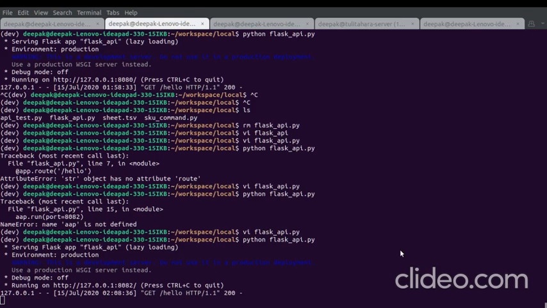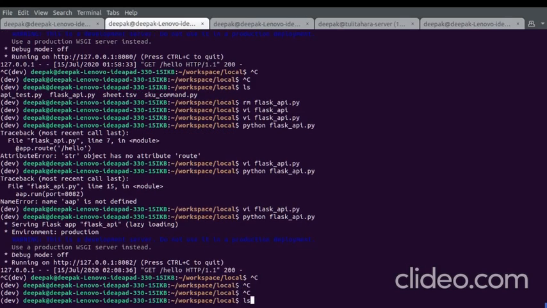Let me show you. I am using an Ubuntu machine to write this code. If you are using Windows, you need to figure out how to install Flask and so on.